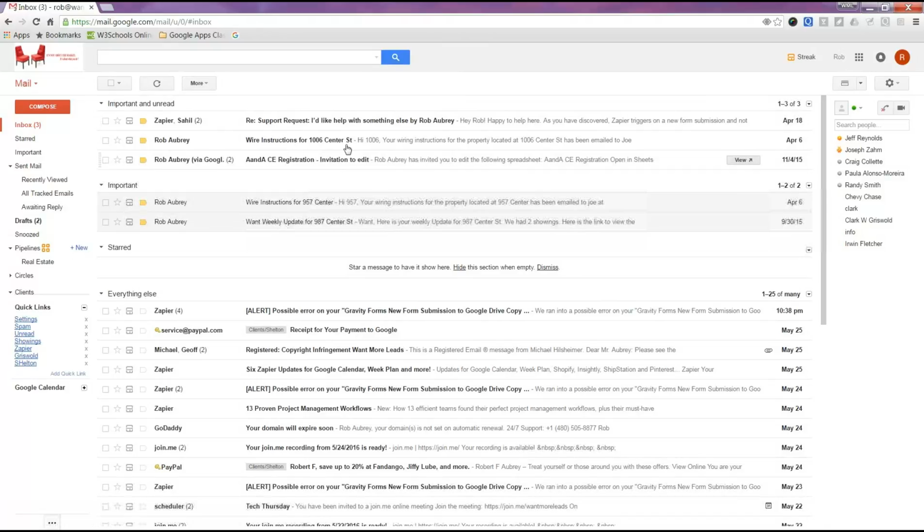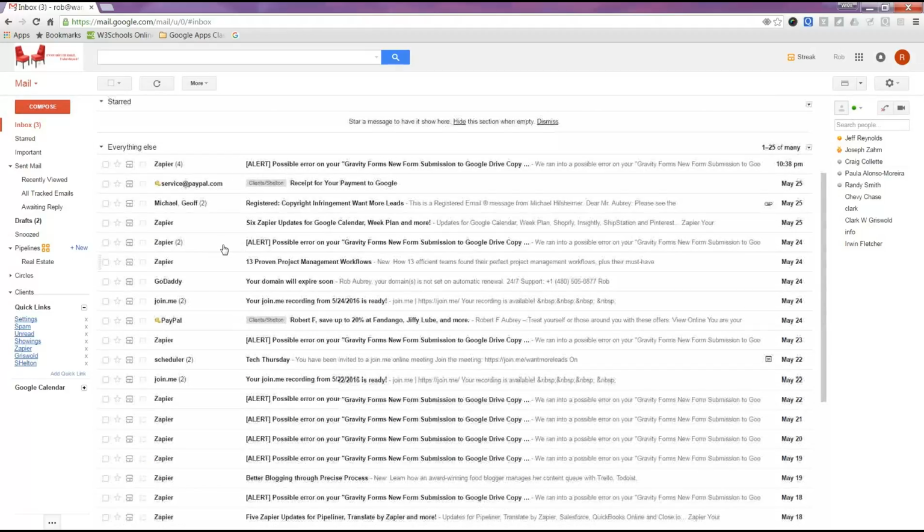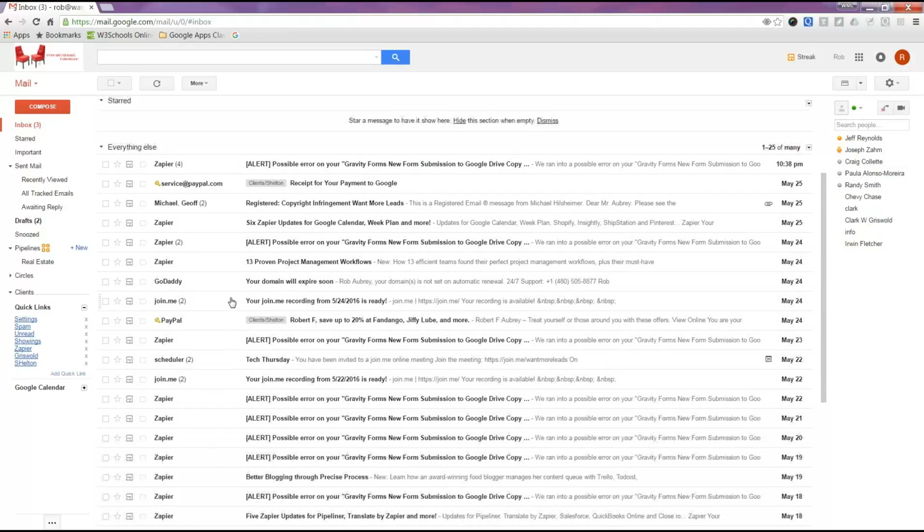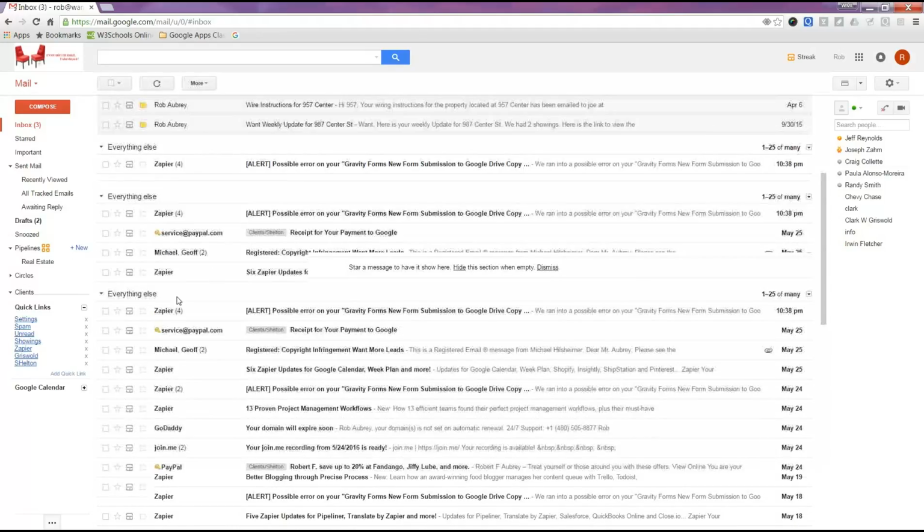So now I only have important unread up top, and I will show you how to filter and train your inbox so that all the stuff you need to work on is up here. Everything else is not as important. Then here you can create labels and have that label appear here, or you can just hit a star. If you star an email, it'll land here. And the next layer is just everything else, all your other emails.